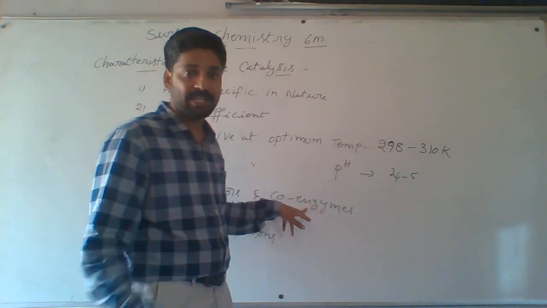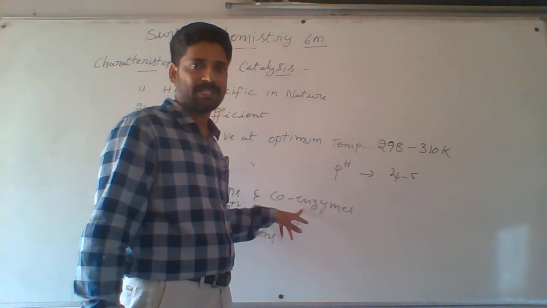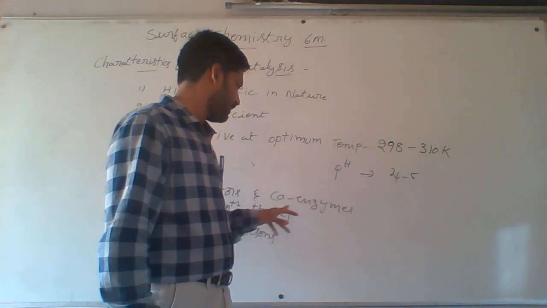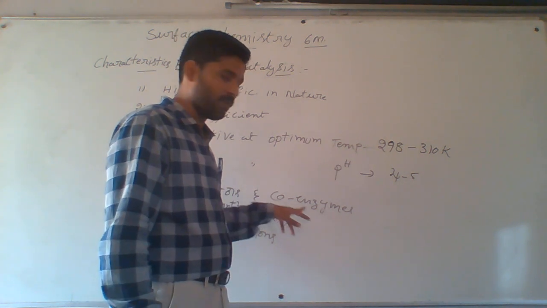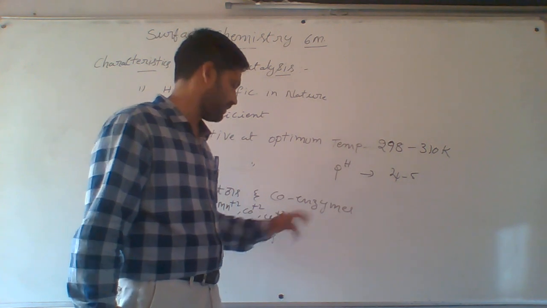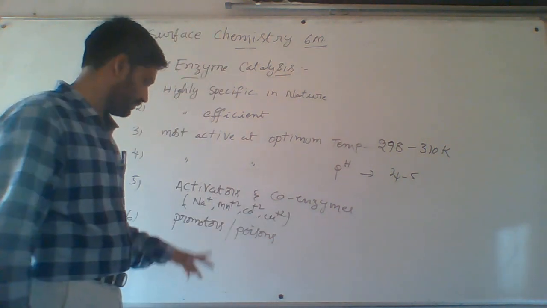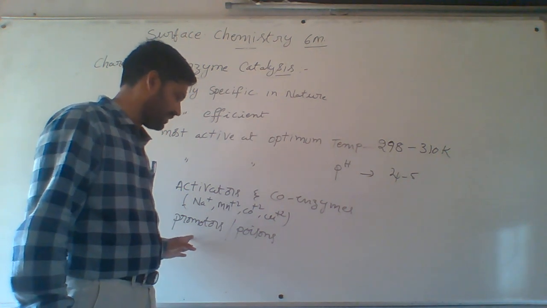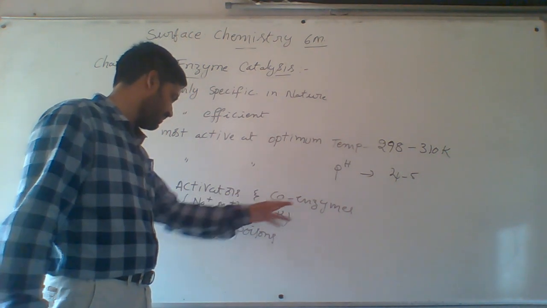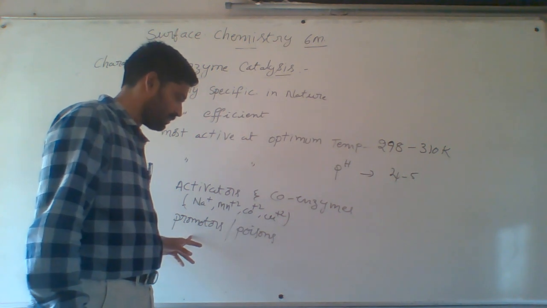Here, enzyme activity increases. An enzyme also acts as a catalyst, a biocatalyst. That's why enzyme activity is increased by some substances, which are called coenzymes. For example, vitamins act as coenzymes. Next one, promoters. Promoters means enzyme activity is increased by the coenzyme. Likewise for a catalyst, that is what we call promoters.